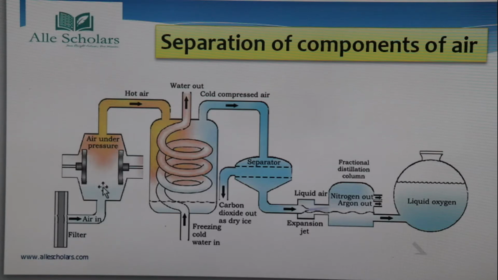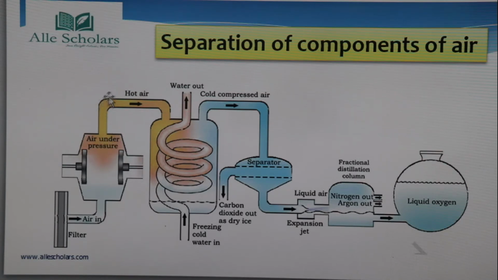Okay, so here we are increasing the pressure, around 200 atmosphere pressure. When we increase the pressure, the temperature is automatically going to increase. So if the temperature also increases, what happens? We all know that here we have compressed air.